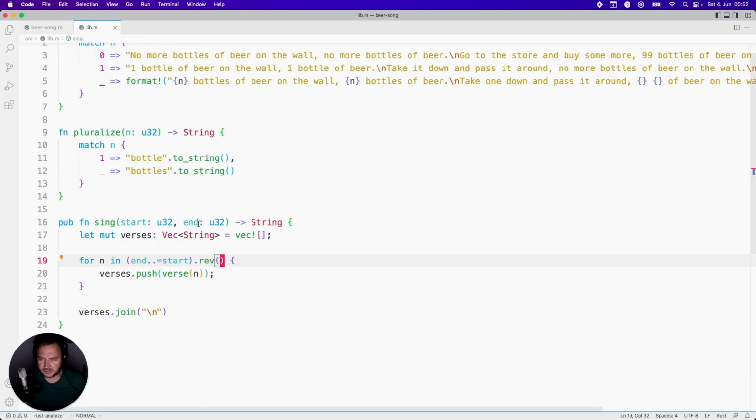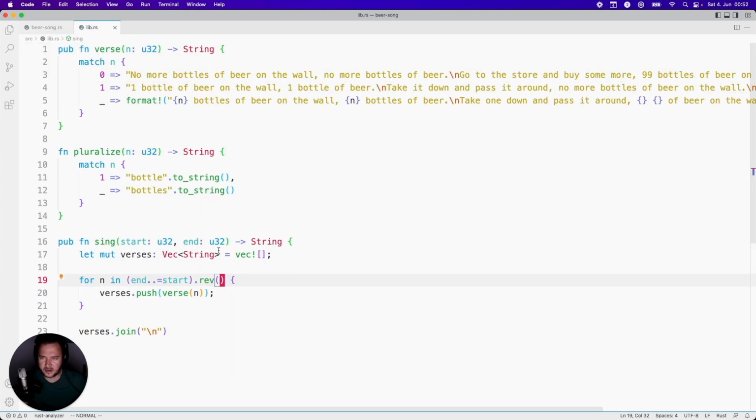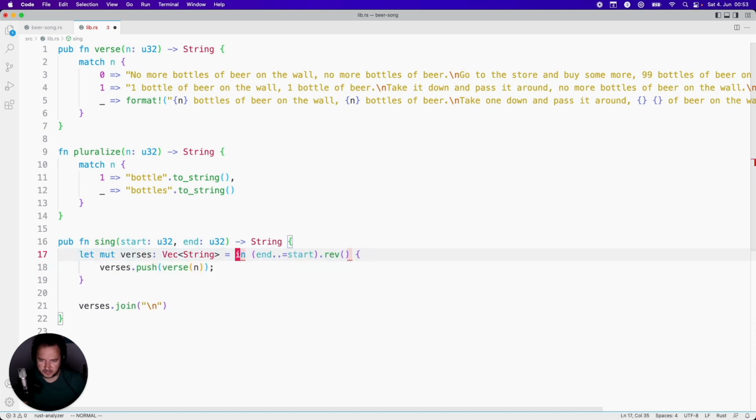Let's see if there's something we can refactor here. I think we could make this directly here. Let's try. So let's declare it here, and then can we do already a map maybe?